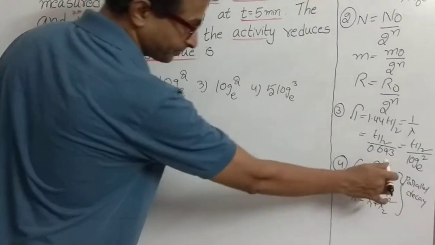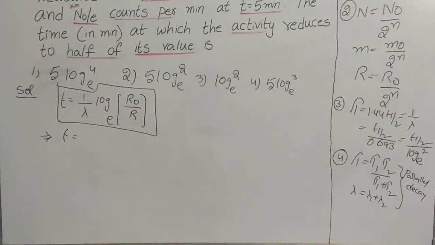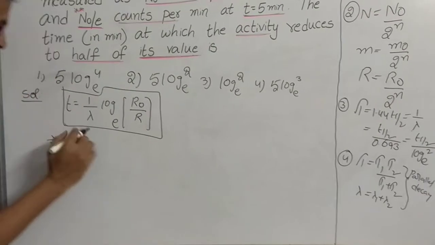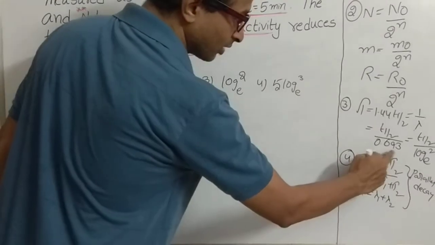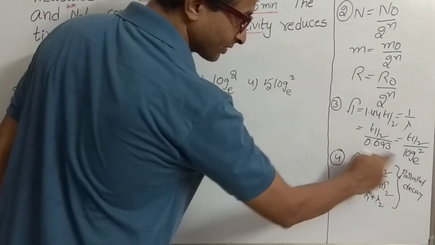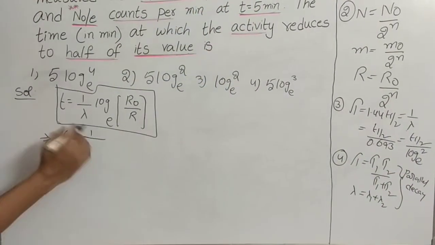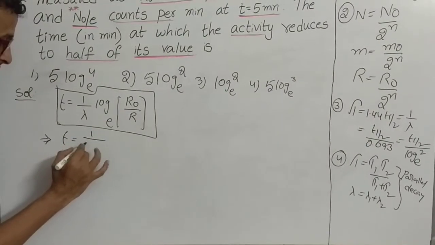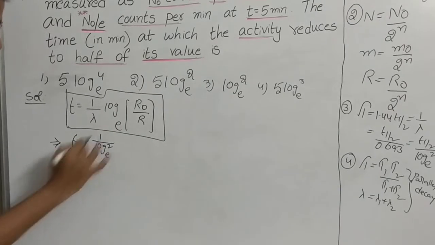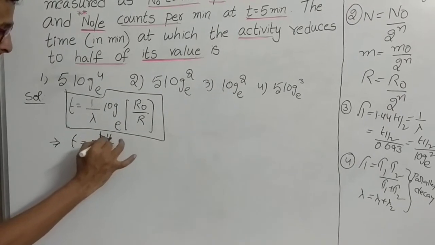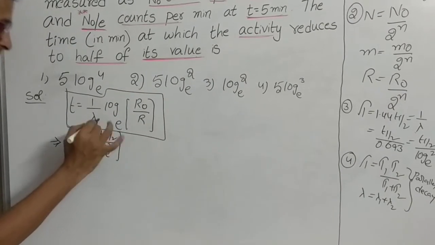Here we have seen this is the formula. So what is the formula for that? 1 upon 0.693. How to write 0.693? That is log 2 base e. So I can take it as 0.693 equals log 2 base e. So t half, log 2 base e, t half into